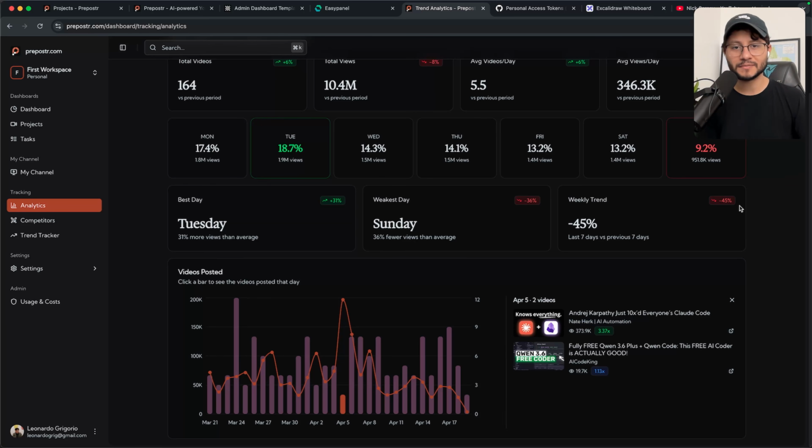And by the way, I didn't mention this before just because I wanted to show off the features, but this is an actual app that more people can use. For each one of your channels, you can create a different workspace. And each workspace should have its own analytics, its own competitors, and much more.